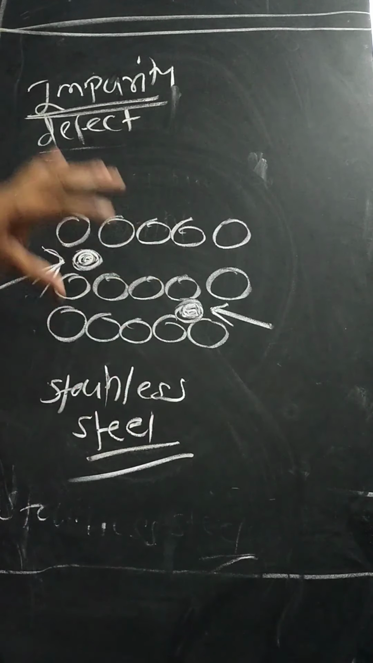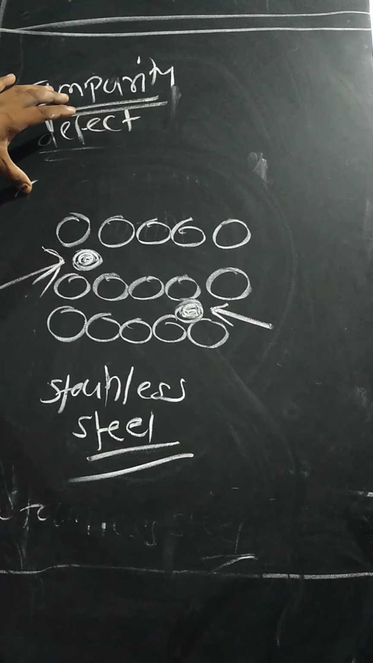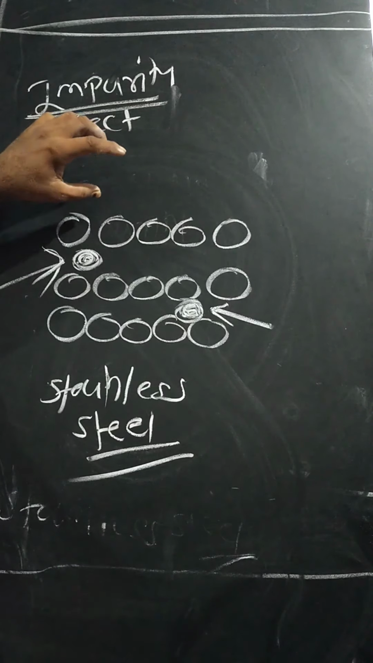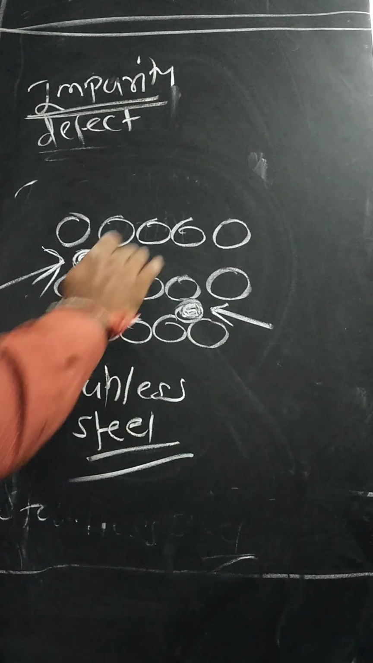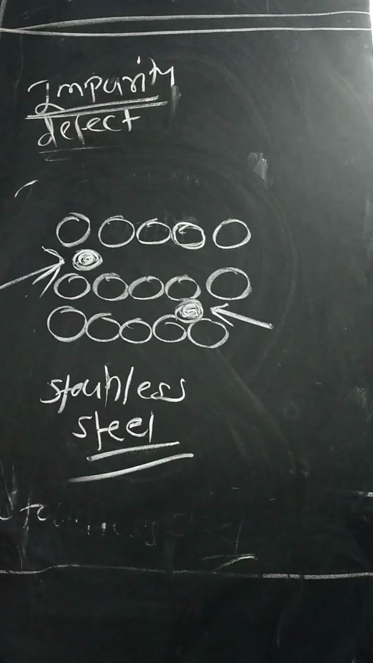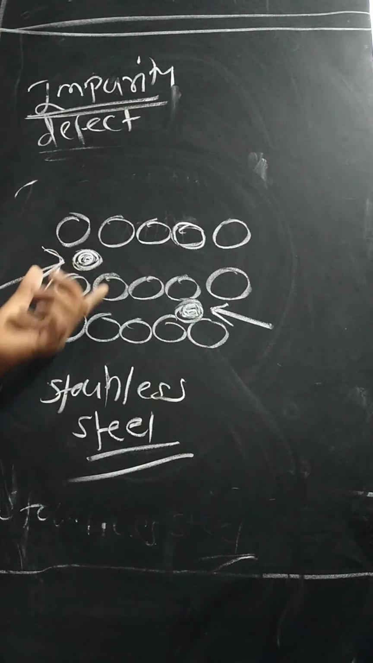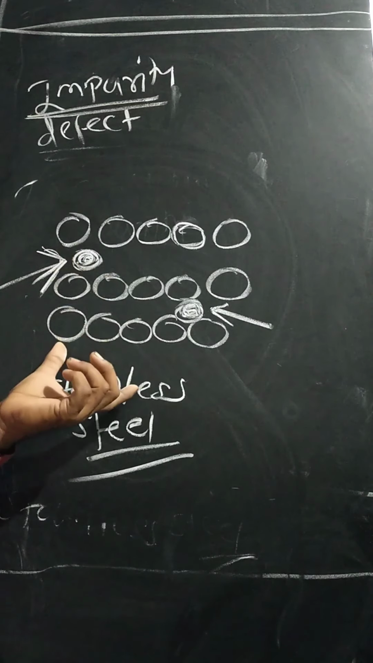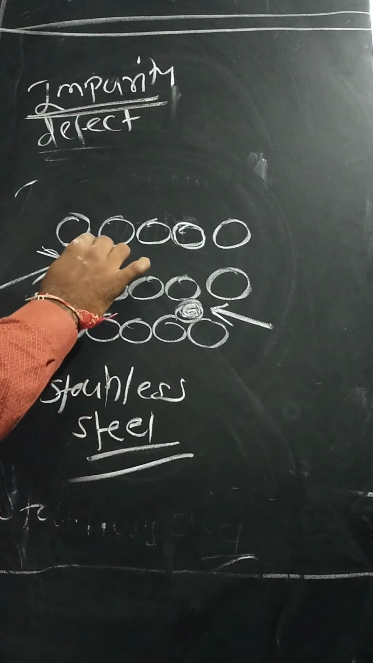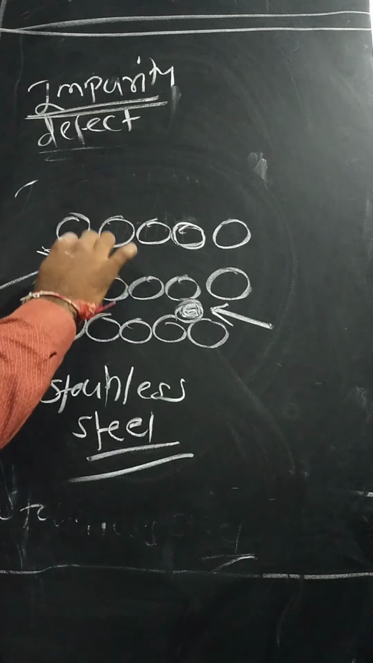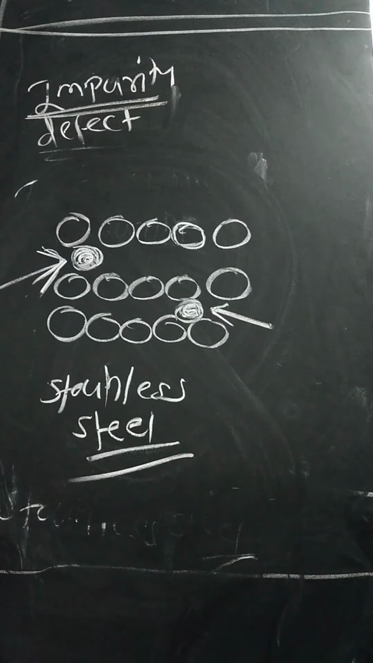What are the types of the impurity defect? There are two types. Substitution impurity defect: if the foreign atom occupies the positions of the regular cation, then it is called substitution impurity defect. And if the foreign atom, the incoming atom from other elements, occupies the positions between the lattice points, that is the interstitial position, then it is called